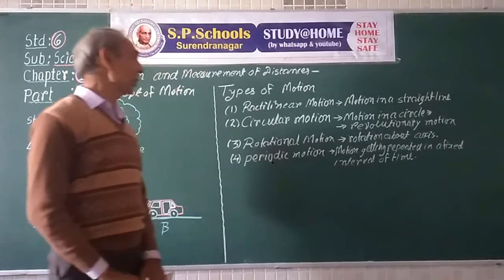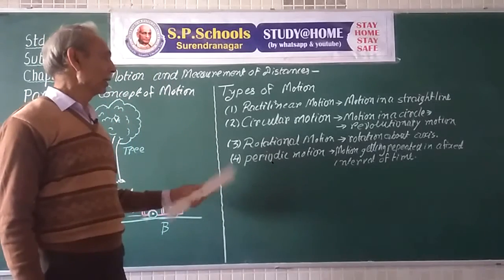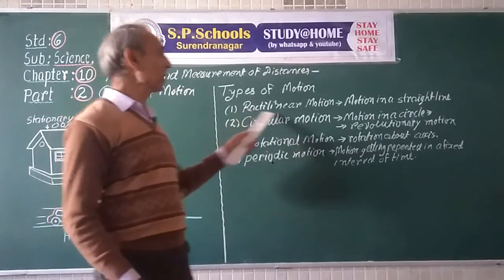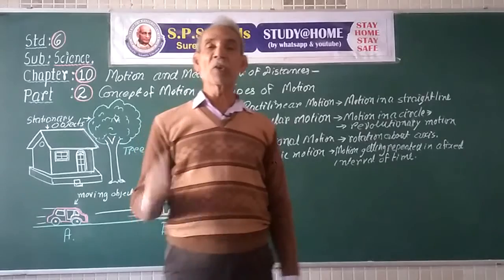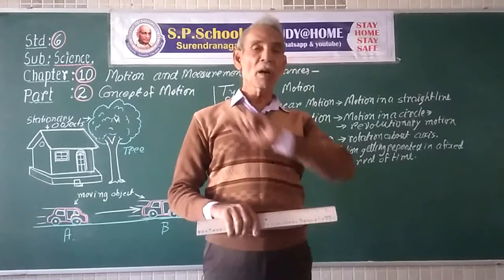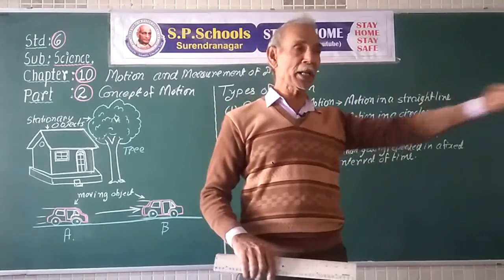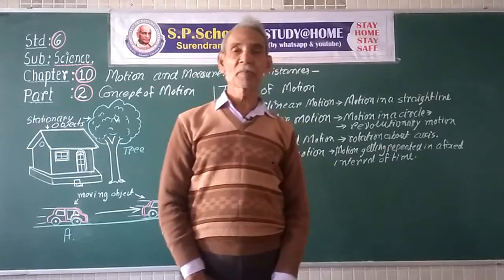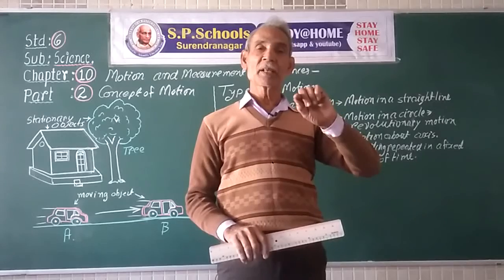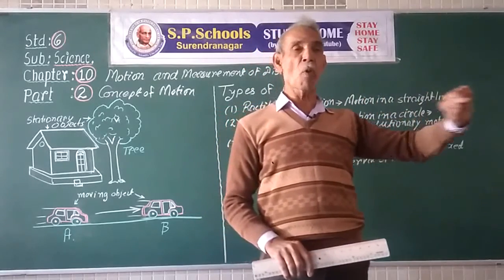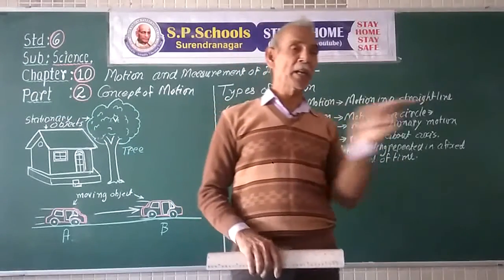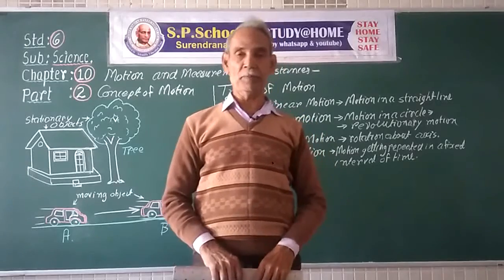Now, what are the types of motion? We can classify motions into different types. Rectilinear motion. Now, rectilinear motion is a motion in a straight line. A line determines a direction. A line can be extended in the forward as well as the backward direction, a direction and its opposite direction.